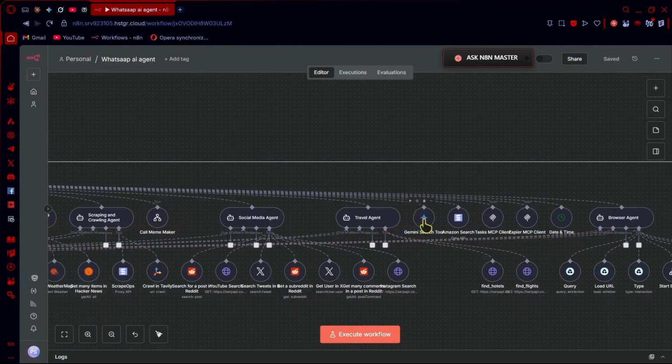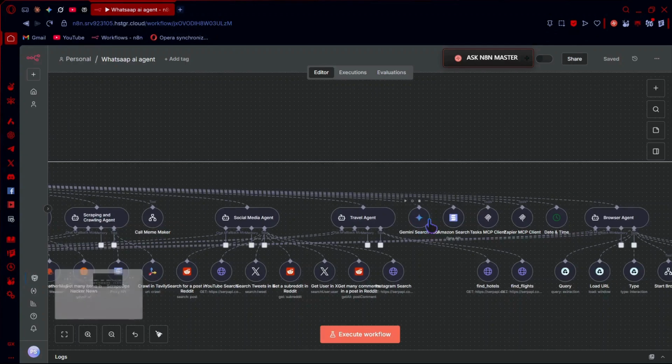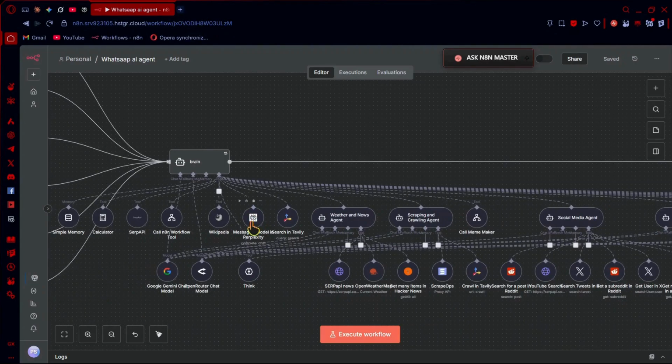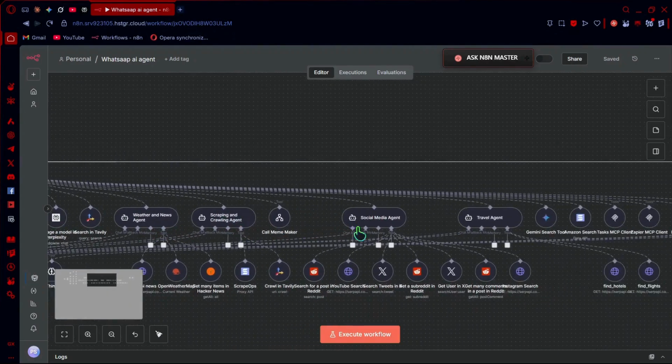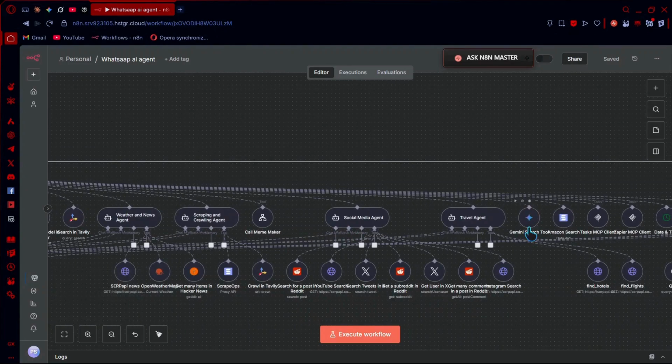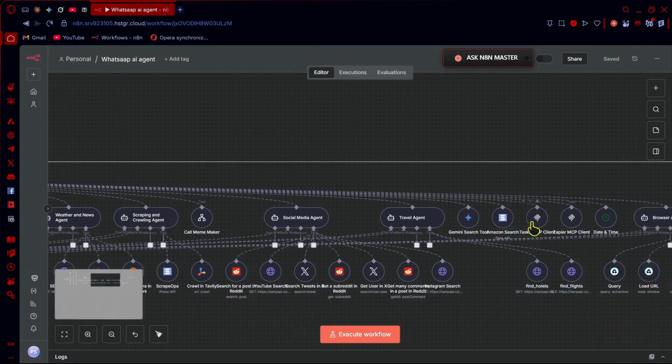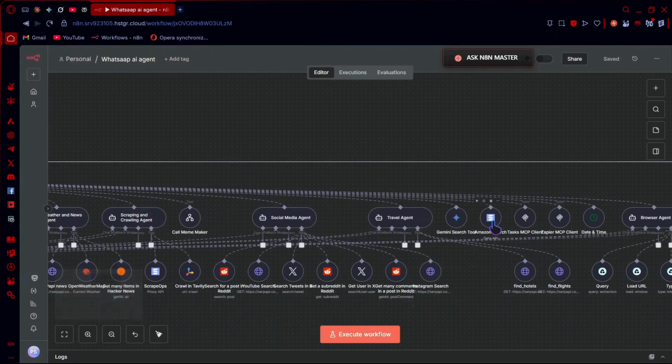Then we can go to our next tool. This is the Gemini search tool. It uses Gemini to search. Just like you saw the Perplexity tool, it does the same thing but using Gemini. And now you can see the ScrapeOps Amazon search tool. This tool is used for searching products on Amazon.